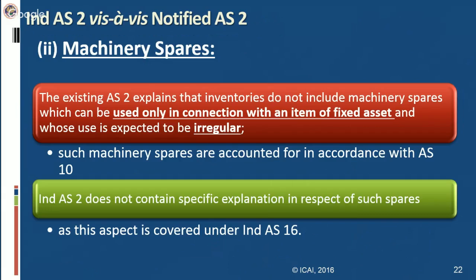If it is a one-time expenditure, or an expenditure not done every year but every 3 or 5 years, then such machinery spares or expenditures should be capitalized in relation to the connected fixed asset. And the same thing was brought into AS 2 also, that a machinery spare which can be used only in connection with an item of fixed asset and whose use is expected to be irregular will not be considered as inventory. This was clearly spelled out in existing AS 2, but such an explanation is not given in Ind AS 2.